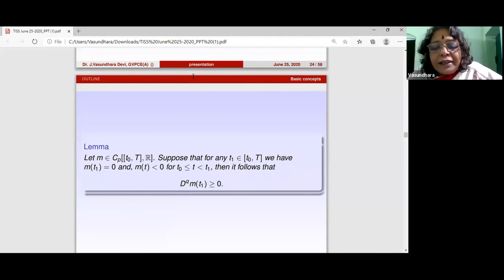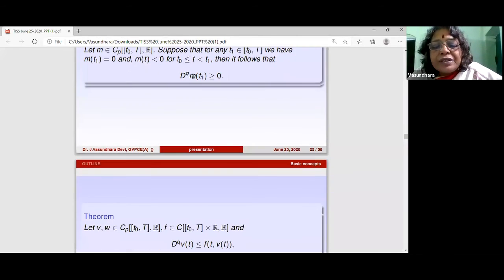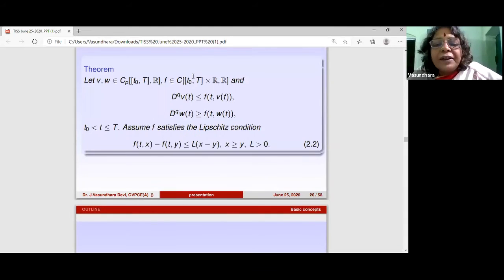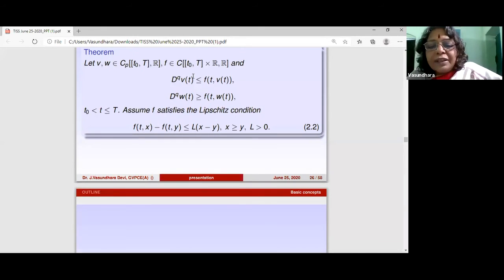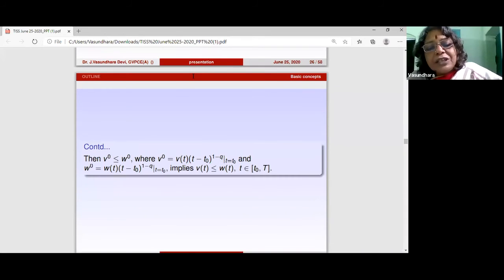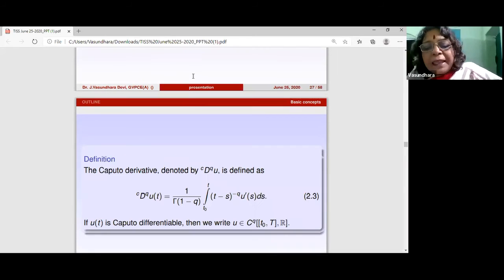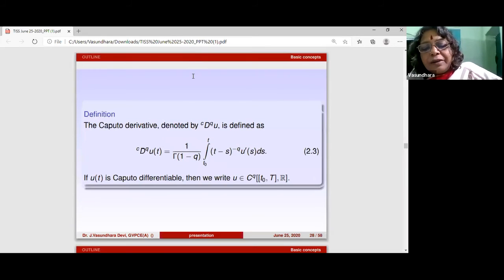With this, then you study the basic fundamental inequality theorem. In the setup of Riemann-Liouville fractional derivatives, you have a one-sided Lipschitz condition that will help you with the inequality over here. At the initial point they must satisfy this criterion, and then you have this condition if the function that works is one-sided Lipschitz. Then the same thing you have for the Caputo derivative.